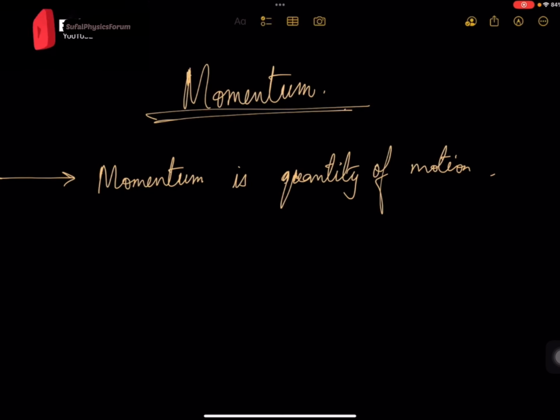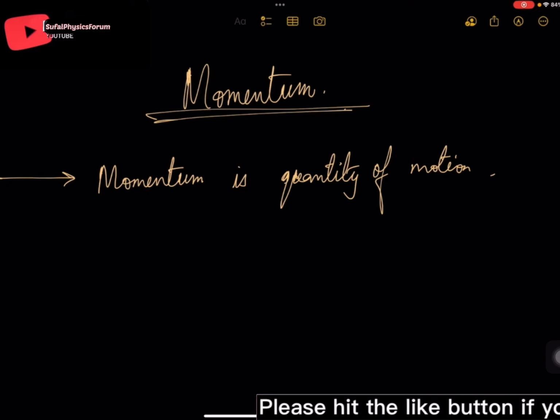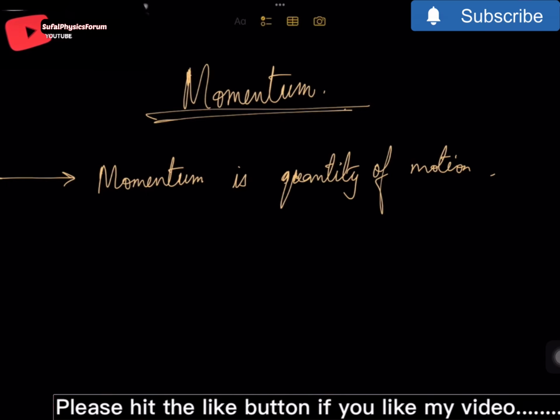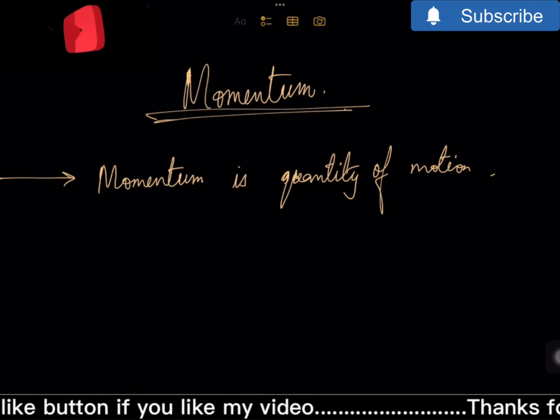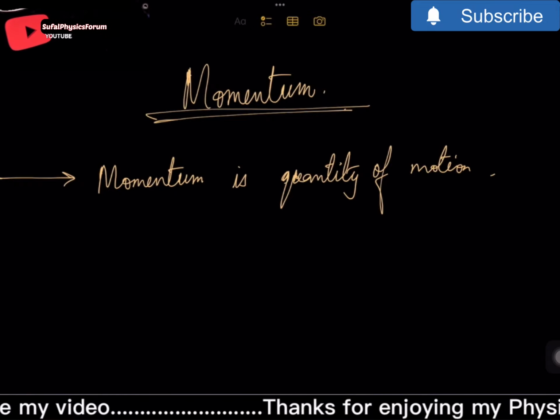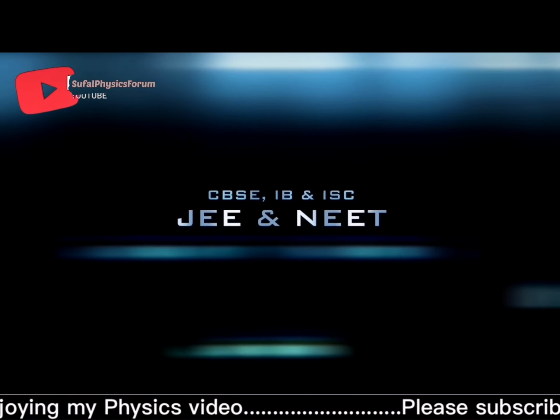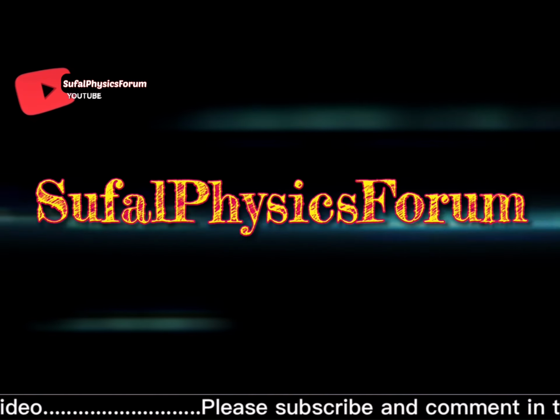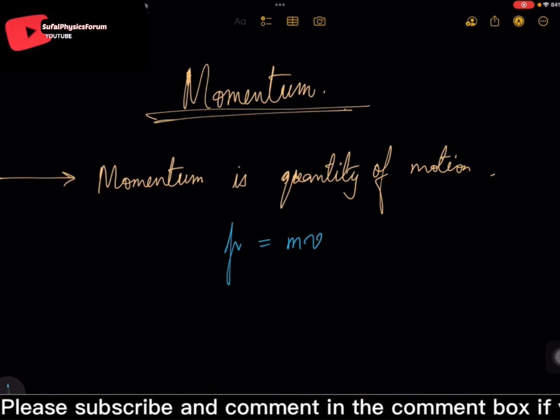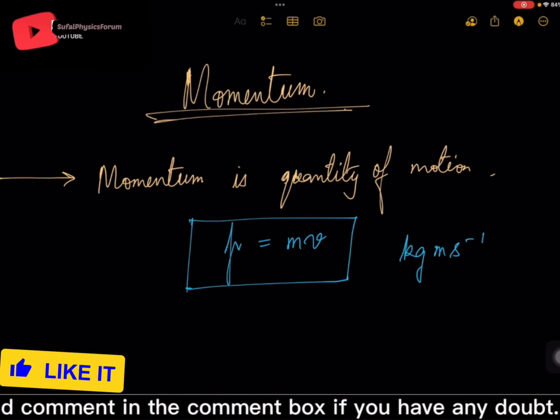Momentum is quantity of motion. How do I understand it through any practical example? Even if it is carrying a very huge mass and speed is very less, then momentum would be lesser. But momentum can be high because of its high mass. P is mv, kg meter per second.